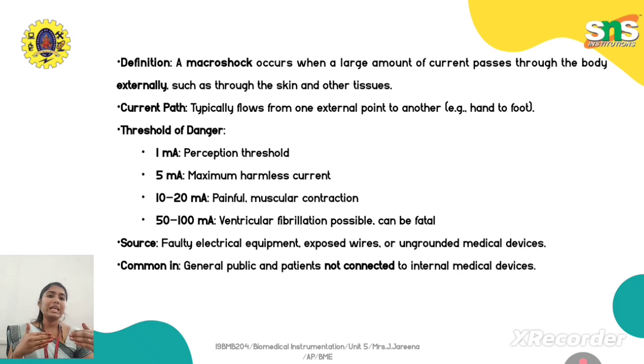We can commonly see this in the general public or in patients who are not connected to internal medical devices. This particular shock is highly prevalent compared to the other type, the micro shock, because this shock happens because of an external device, not an internal device. Mostly 90% of patients coming to the hospitals use external devices. If that external device is not calibrated or not maintained properly, it will give you a macro shock. So that is the common place where the patient will get the shock.